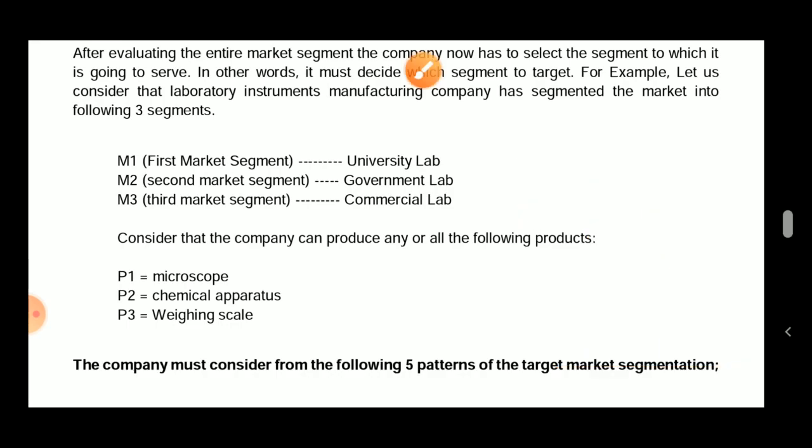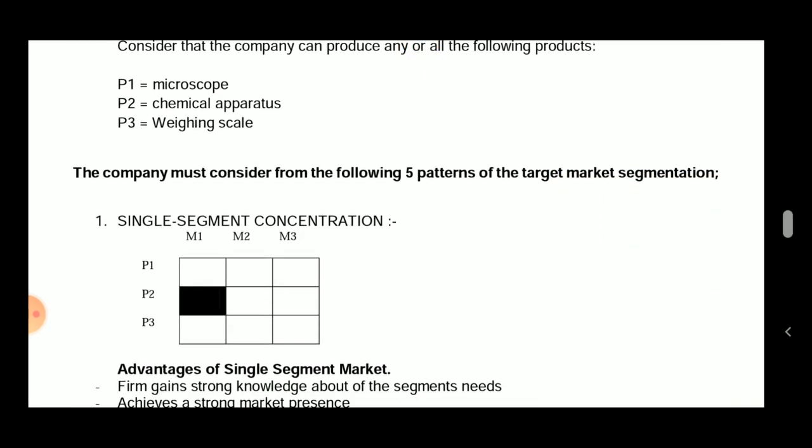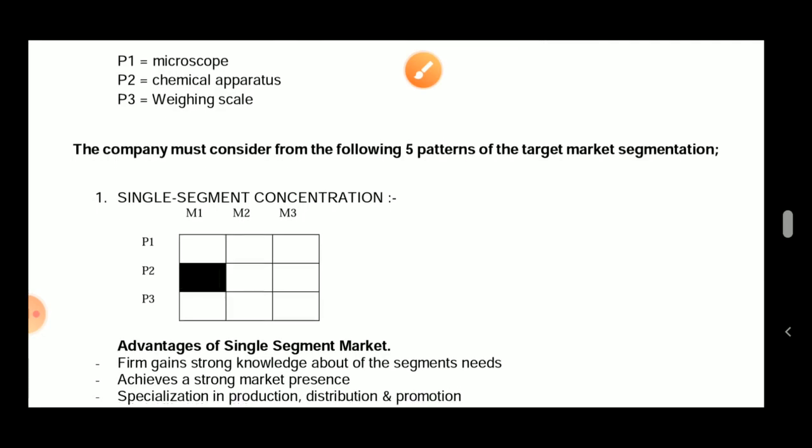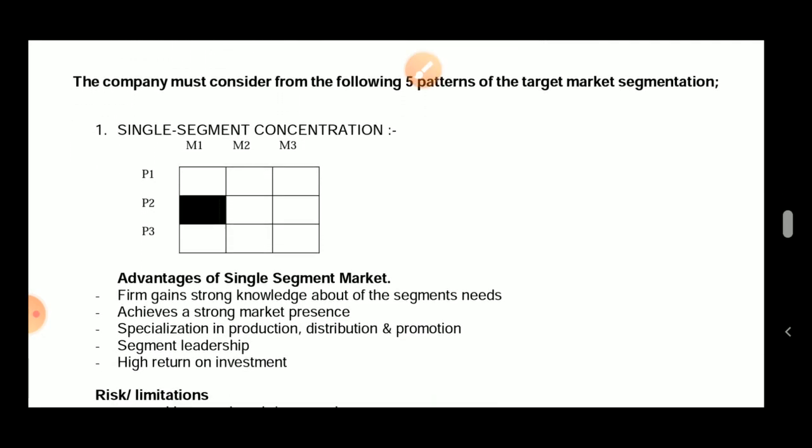Now, this is the most important statement. As you can see here, I'll just focus for you. This is the most important thing. Following are the five patterns. There can be five different patterns of how a company can target consumers, or segments; I can call them methods of targeting. Let's look at this. The first is single segment concentration.